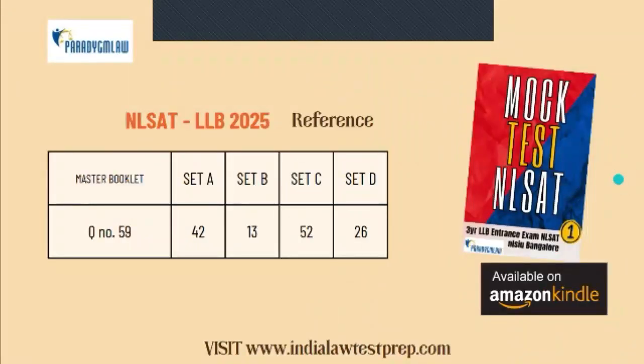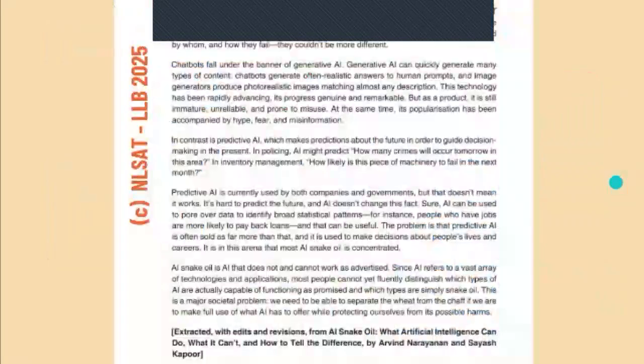Before we look at the passage, here's the question number for each set. So in the master booklet, this will be question number 59. But say, for instance, you have set C, then it will be question number 52. Here's the passage for you.